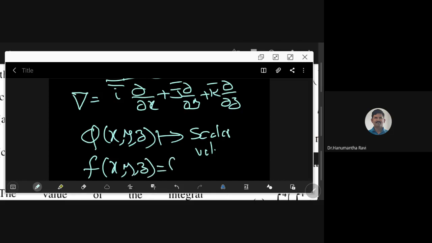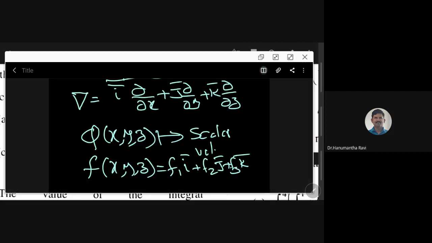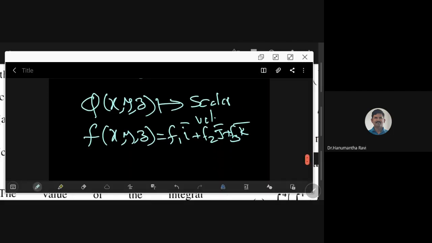So if you have f1 i bar plus f2 j bar plus f3 k bar, that we need to keep in mind. So this is called a vector valued function. This is our convention.